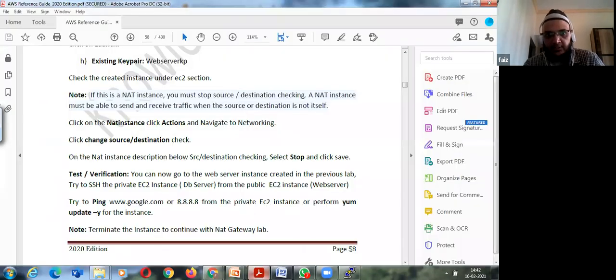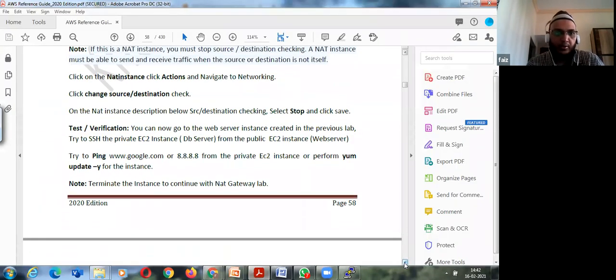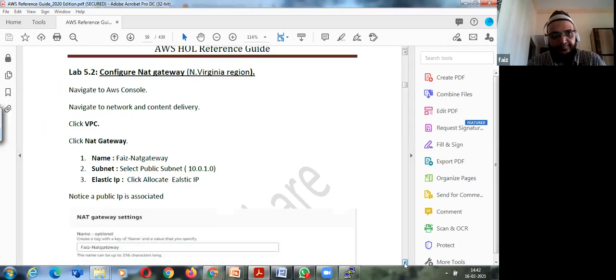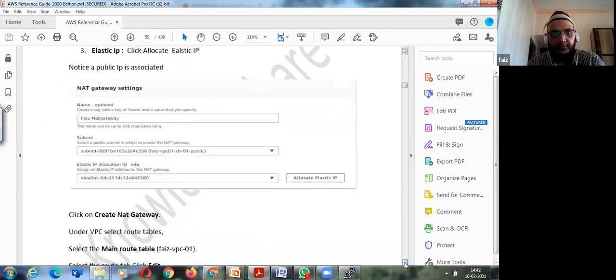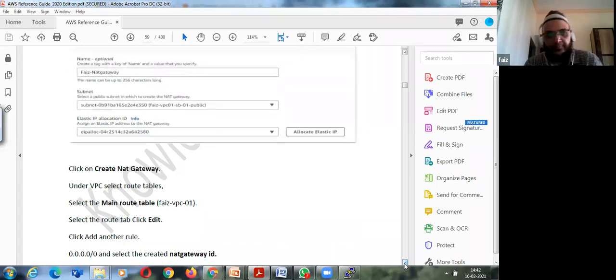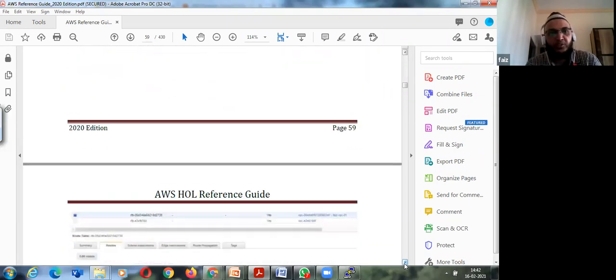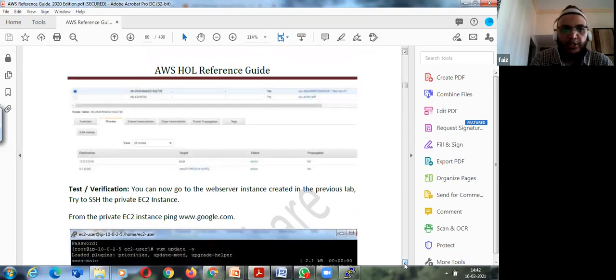Every setting has been provided in the book, what we did with the NAT gateway. So you can do both practices, right? First you install the NAT instance, check it out, delete the NAT instance, and try the NAT gateway. But once you do it, do check to disassociate your elastic IP.